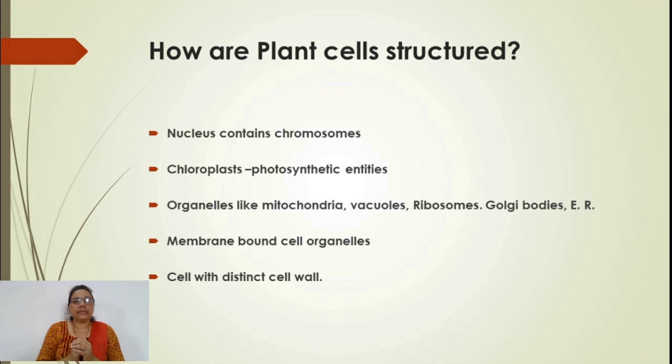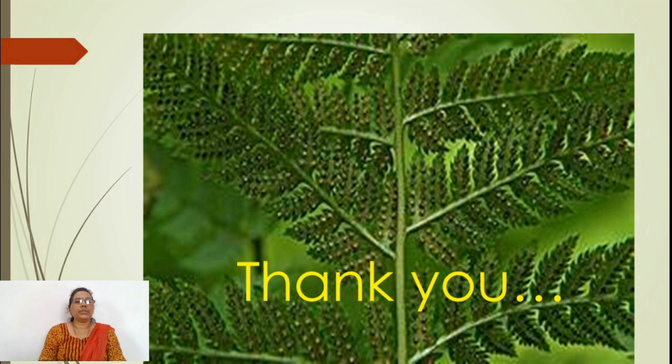In all, a variety of organelles grouped together form a properly functioning cell. This gives a well developed structure and shape to the plant cell, along with the presence of the cell wall. Today we will stop here.